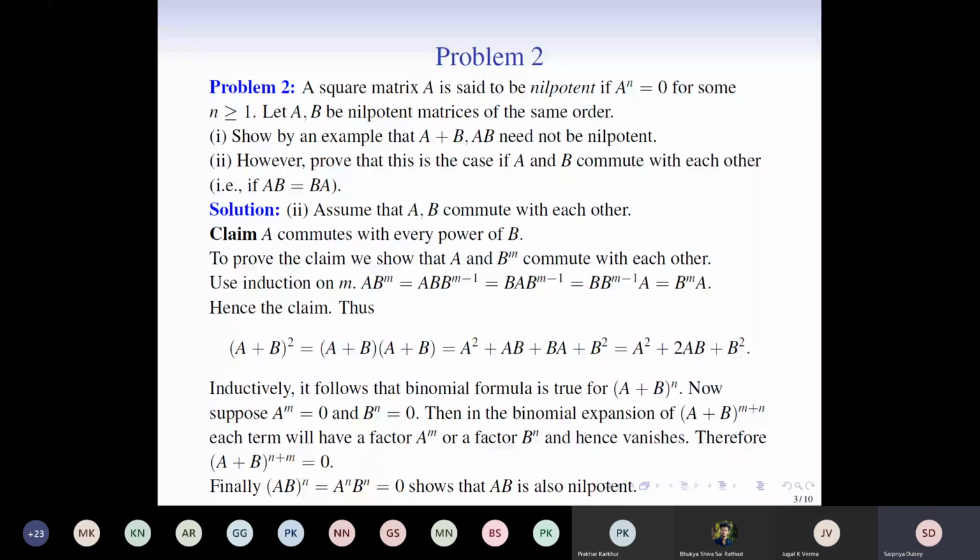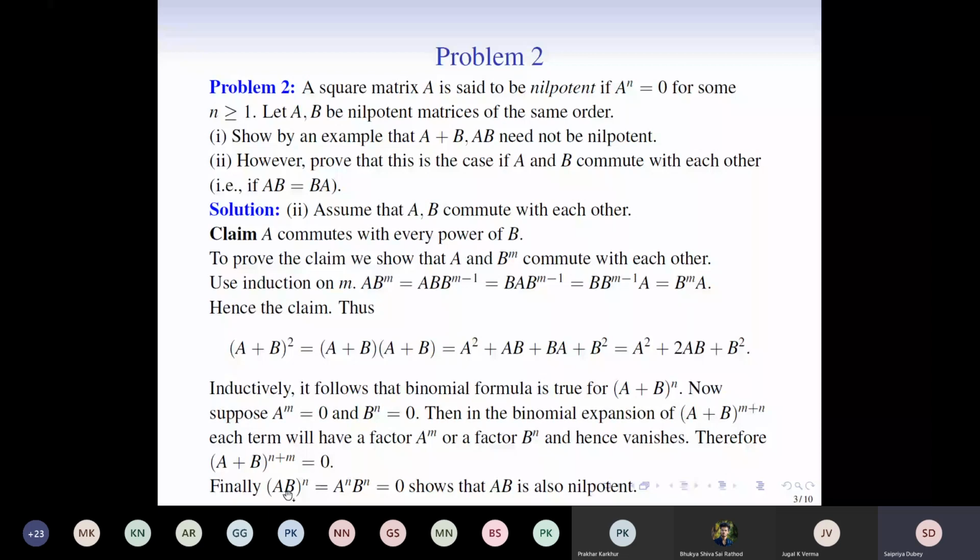Yeah, exactly. But for that, you need to have that A^n times B^n is equal to the very first equality, right? How is this coming? This is coming because of the following, which we have already shown.